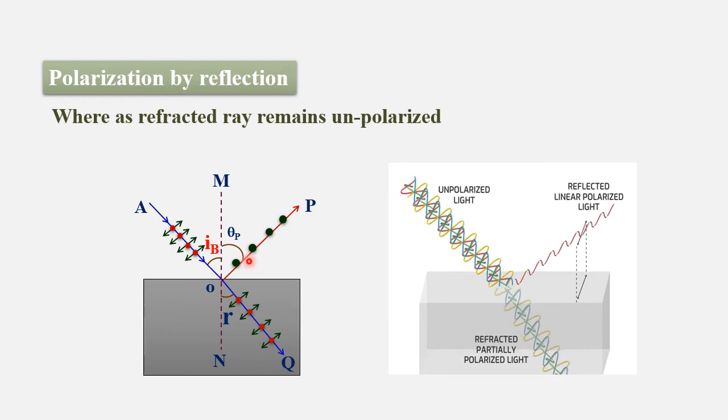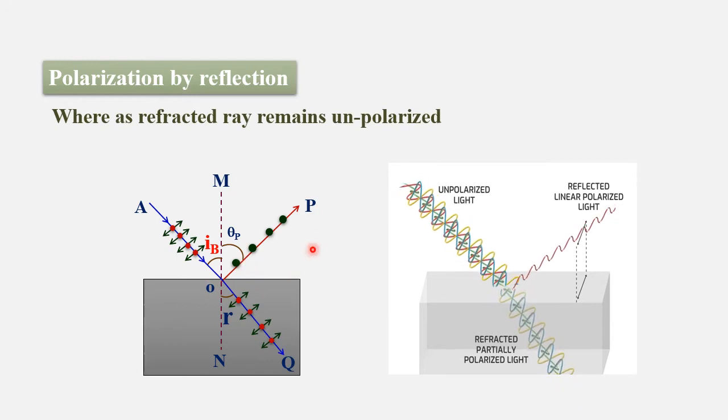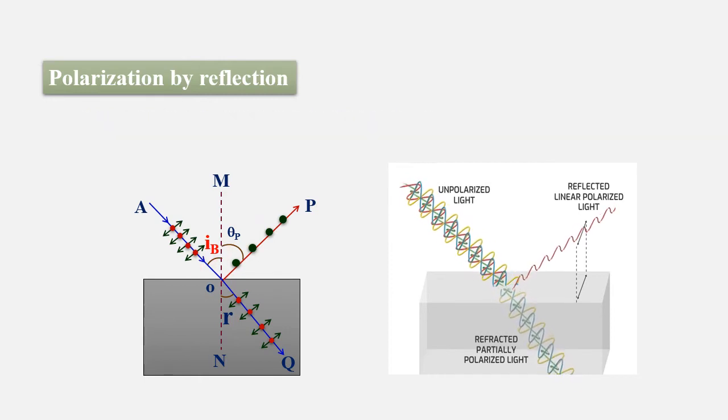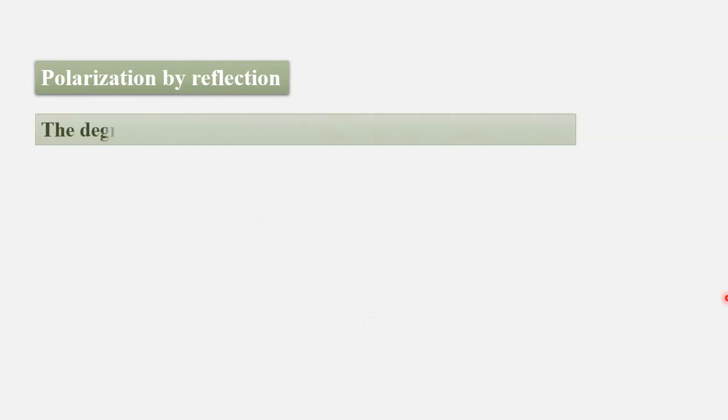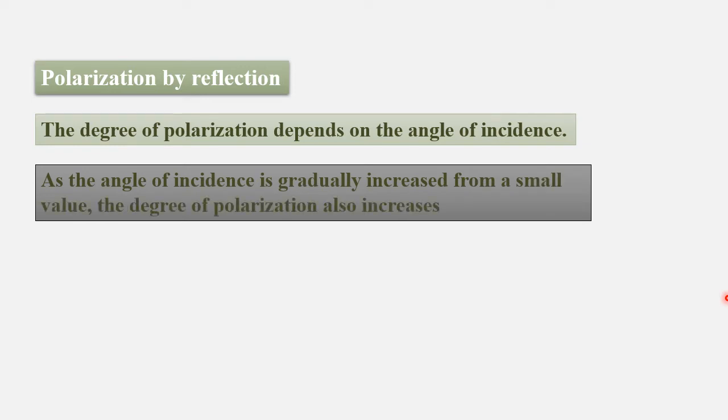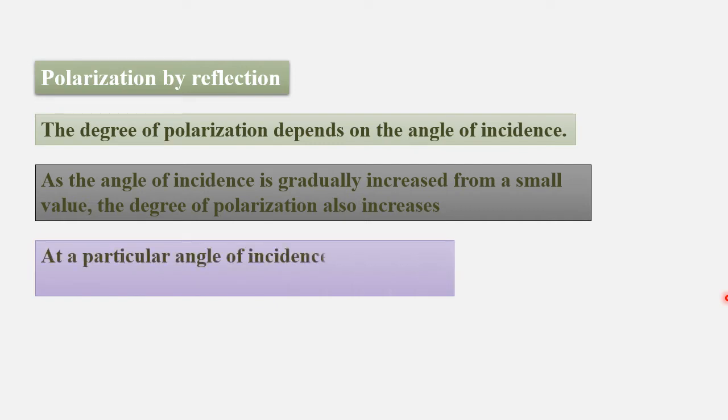The refracted ray remains unpolarized, and the reflected ray is completely polarized for the Brewster's angle of incidence. The degree of polarization depends on the angle of incidence. As the angle of incidence is gradually increased from a small value, the degree of polarization also increases. At a particular angle of incidence, the reflected light is completely plane polarized.